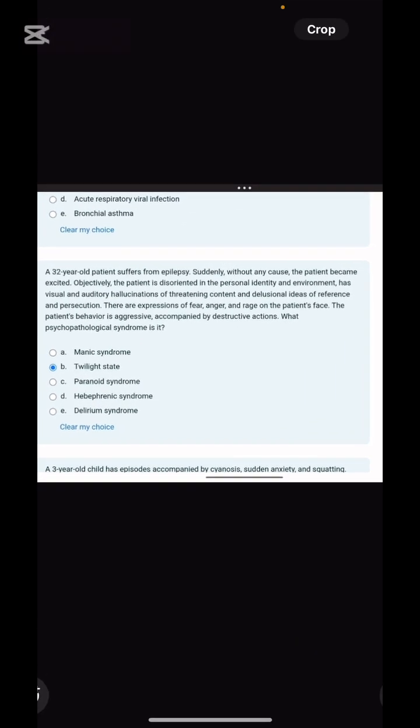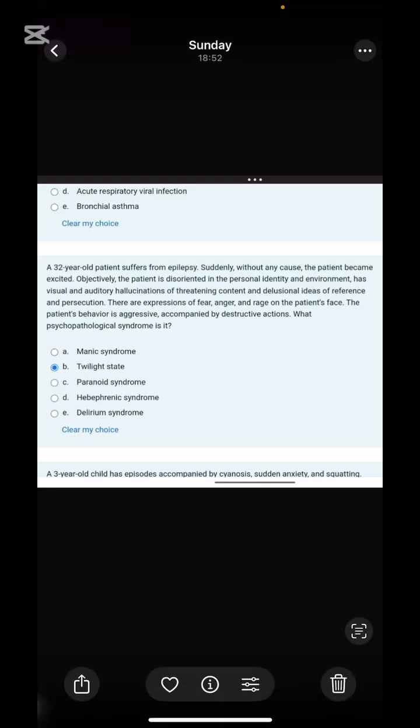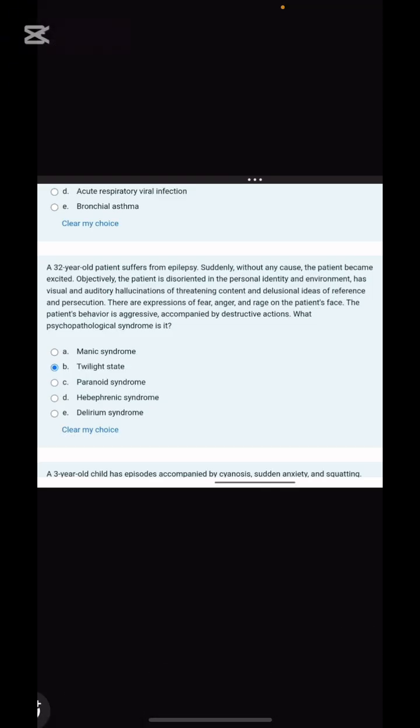Next is a case of twilight state. The patient will be aggressive, angry, and the patient's behavior is destructive. Objectively, the patient is disoriented. It is a case of epilepsy; we talked about it in psychiatry. Without any cause, the patient suddenly became excited and aggressive, with loss of personal identity in the environment, visual and auditory hallucinations, threatening content and delusions of reference. The patient is aggressive, so what will you mark? You will mark twilight state. What was the mnemonic for the twilight state? Tell me in the comments.